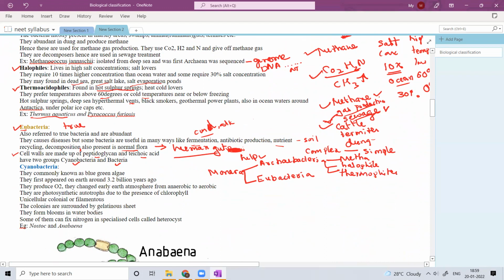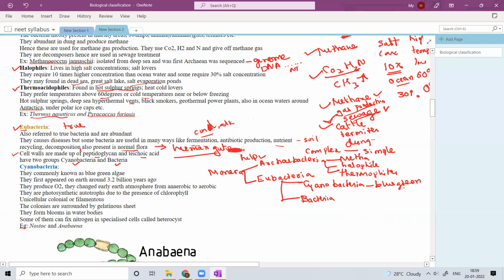Eubacteria is subdivided into cyanobacteria and bacteria. What are the components of cyanobacteria? Cyanobacteria are commonly known as blue-green algae. These are very simple forms.